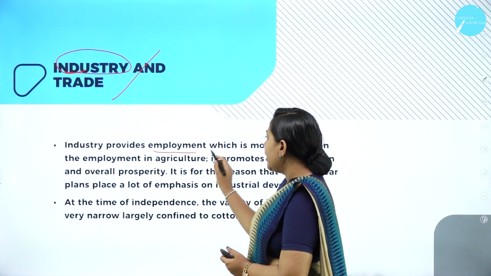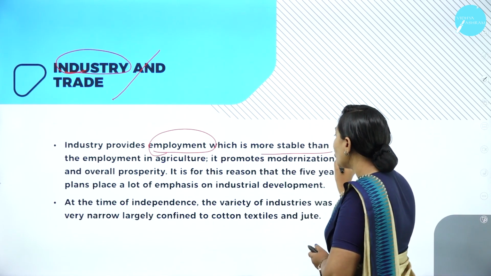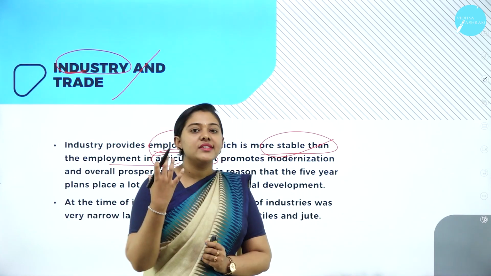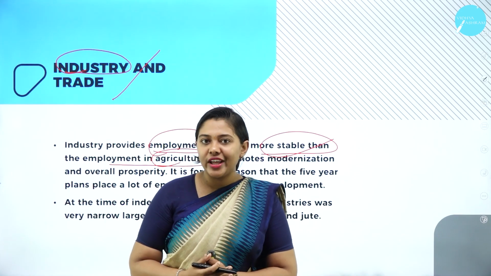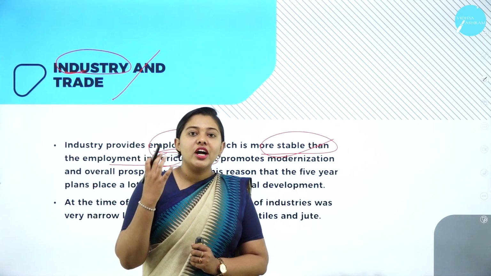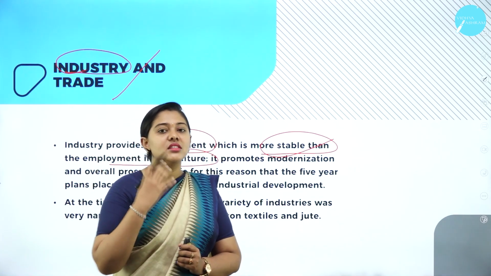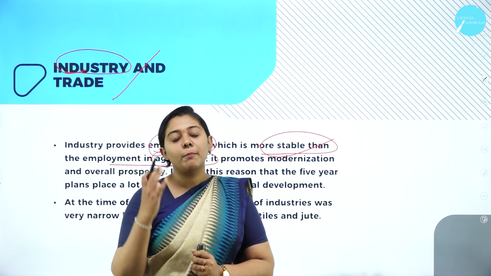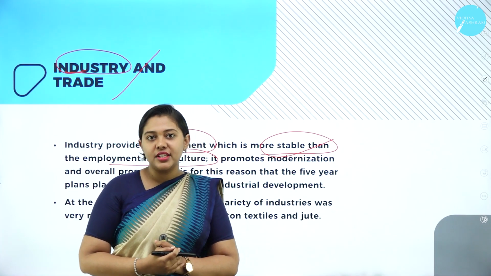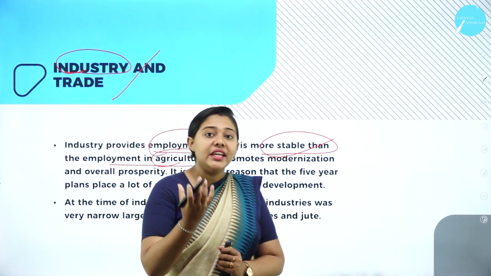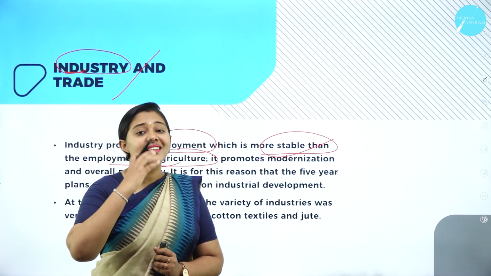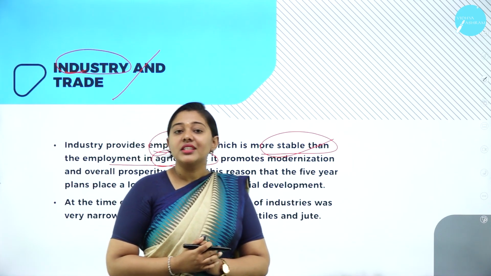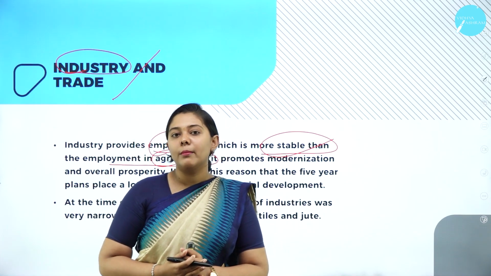So industry provides employment which is more stable than the employment in agriculture. See, agriculture is seasonal, based on rainfall. As we have discussed, if we depend on high yield variety seeds, we need a proper proportion of fertilizer, pesticides and better irrigation facilities. Then only will we get high yield in a particular crop. So it is seasonal. We have lots of advantages and disadvantages, but in industry that doesn't happen. We have a stable income in industry.